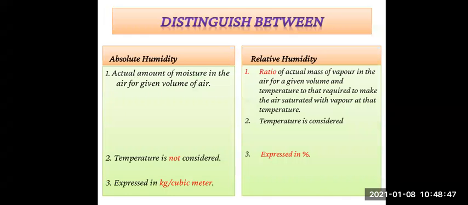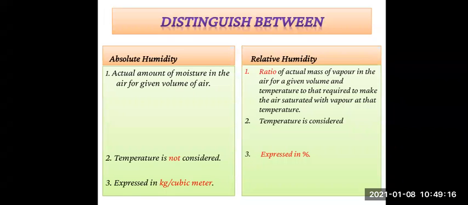Along with that, we have seen the difference between absolute humidity and relative humidity. So what is the absolute humidity? The actual amount of moisture in the air for a given volume of air is called absolute humidity. And what is relative humidity? The ratio of actual mass of vapor in the air for a given volume and temperature to that required to make the air saturated with water vapor at that temperature.